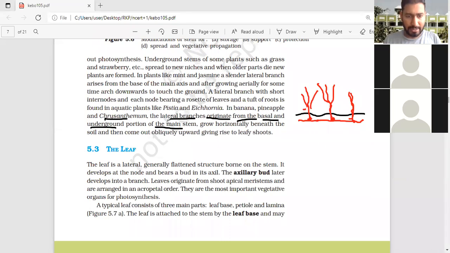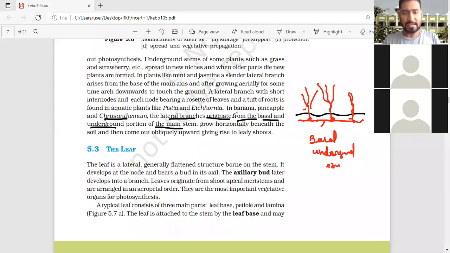Now you can see the lateral branch originates from the basal underground stem. Clear? Basal underground stem.